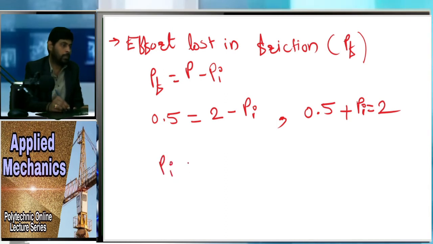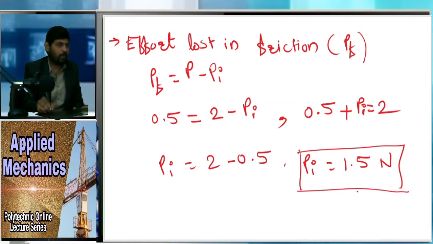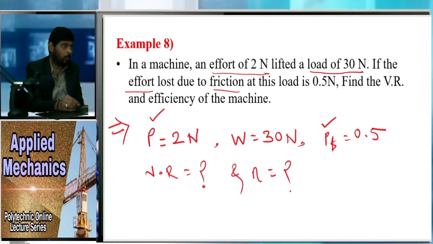Now PI is nothing but 2 minus 0.5. So the value of PI is 1.5 Newton. So here we have found the value of PI, but they don't ask us about PI. They ask us about velocity ratio and efficiency.